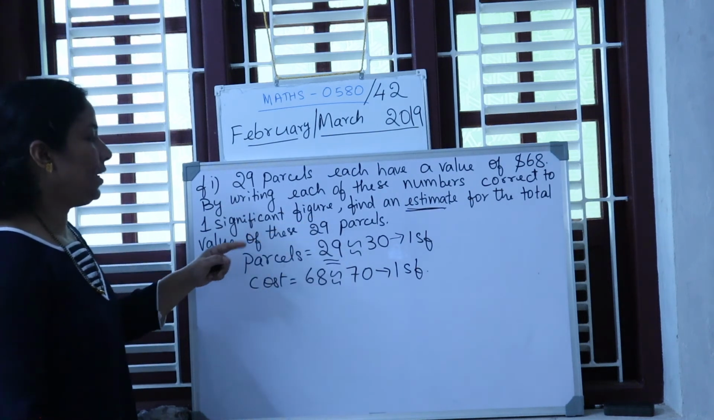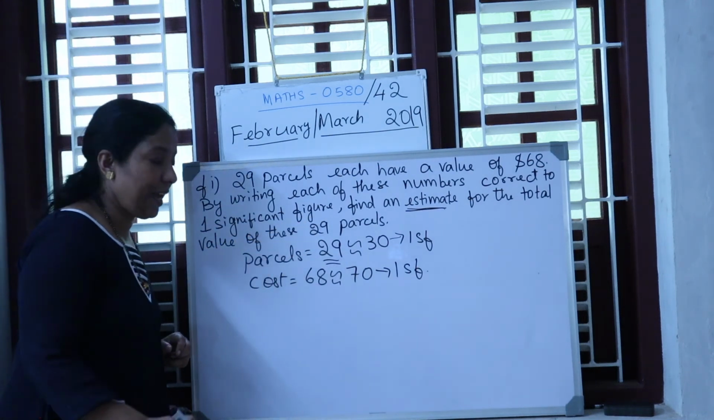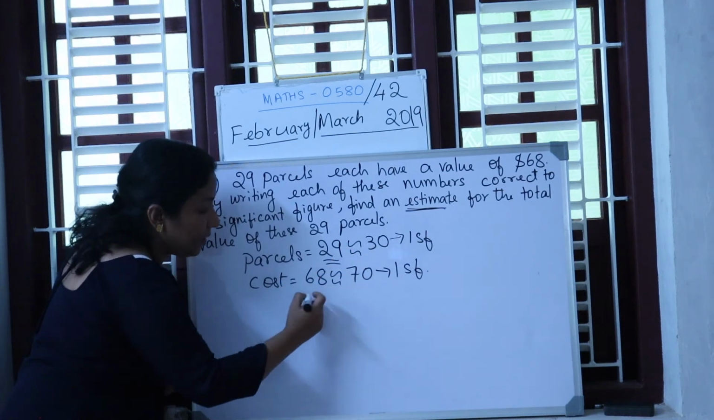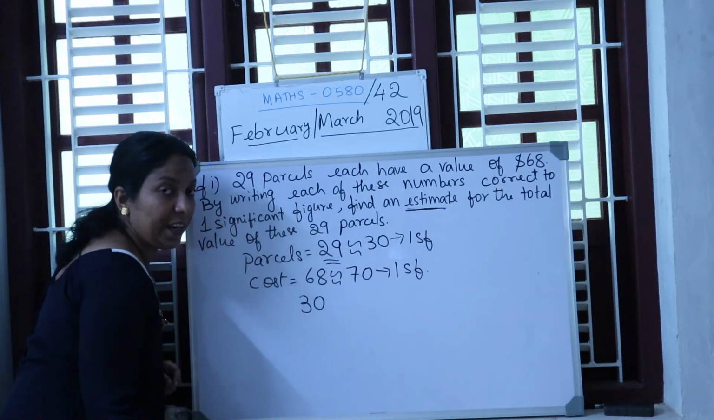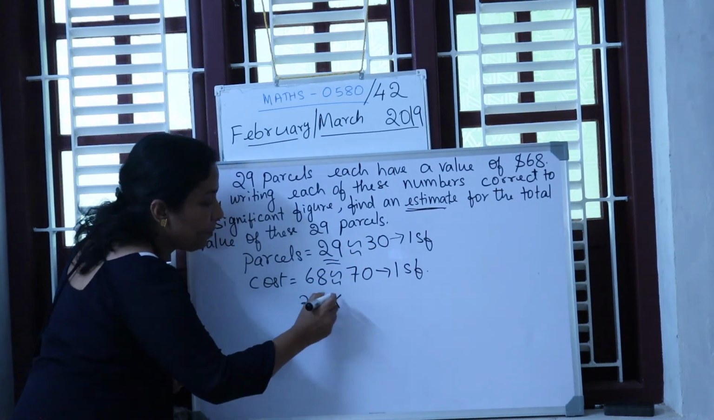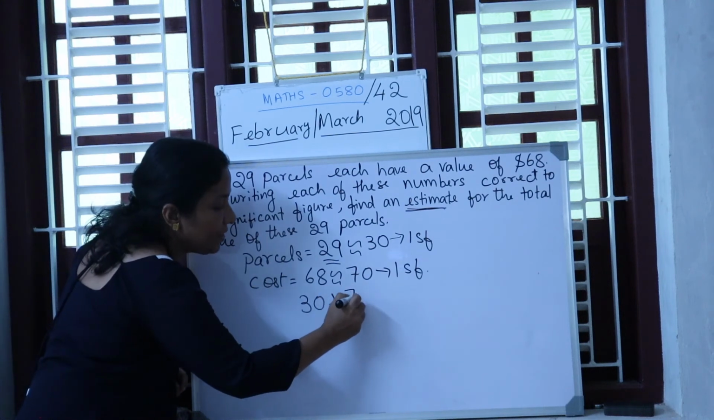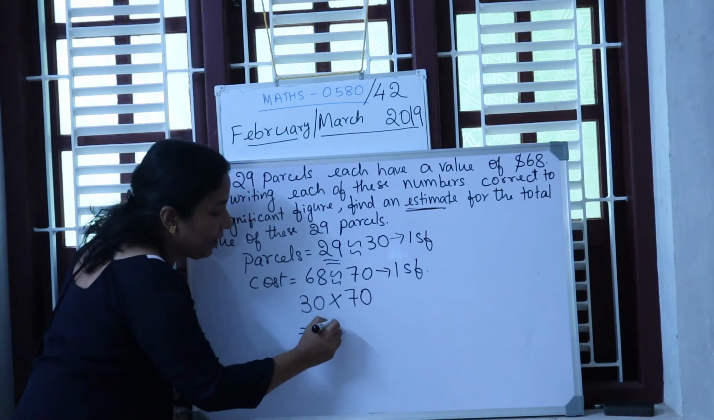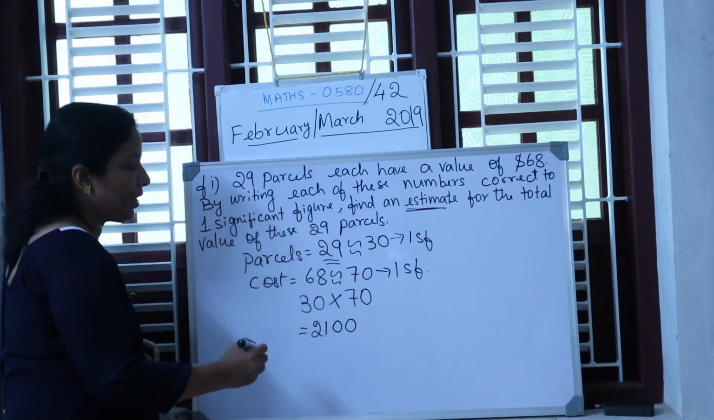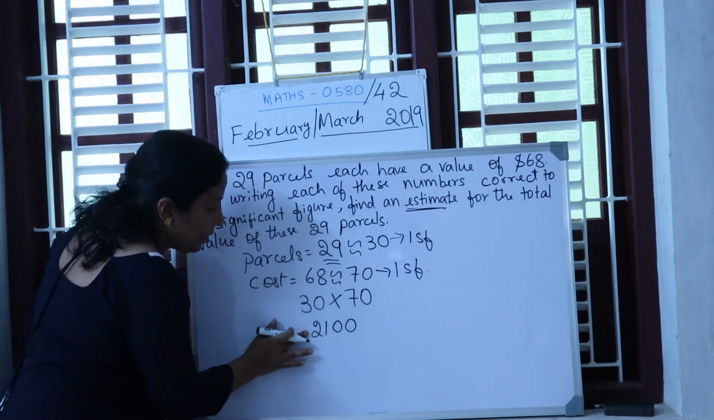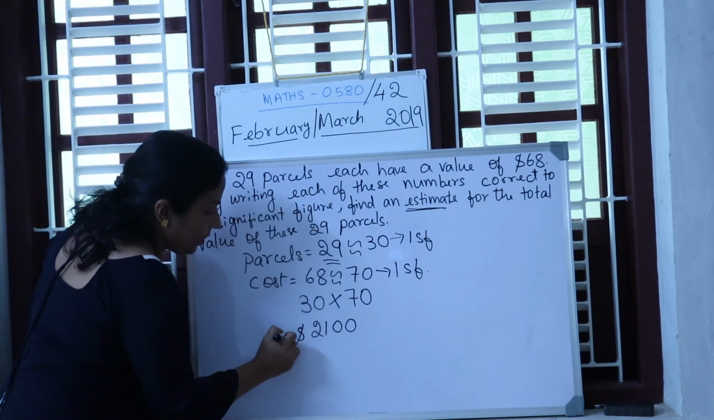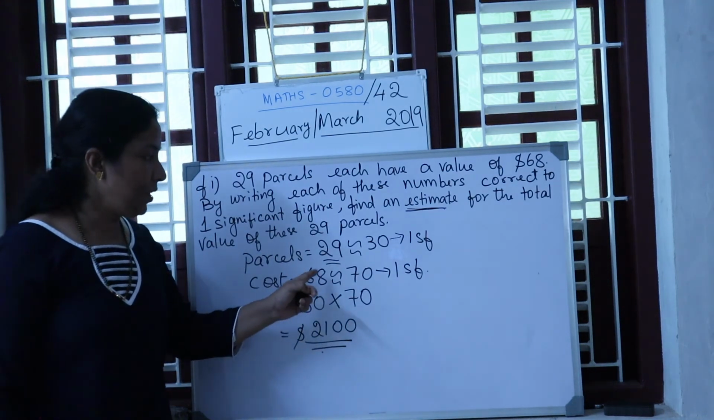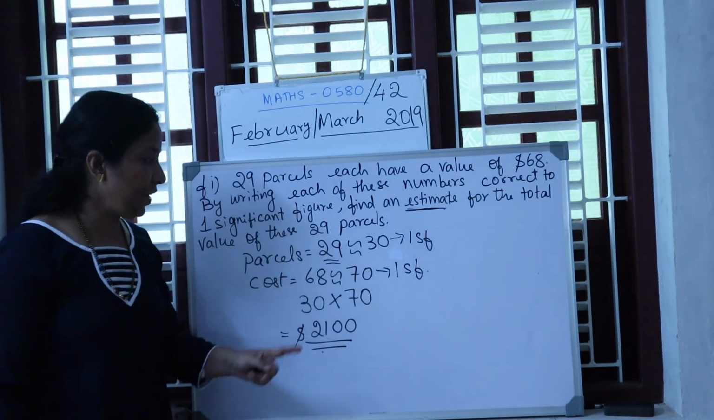Therefore, find the estimate of the total value of 29 parcels. So what is the total cost I have to give? For one significant figure, I have to consider 30 times 70. So when you multiply 7 times 3 is 21. There are two zeros. So this much dollars I have to estimate. Hope you understood how to write it for one significant figure.